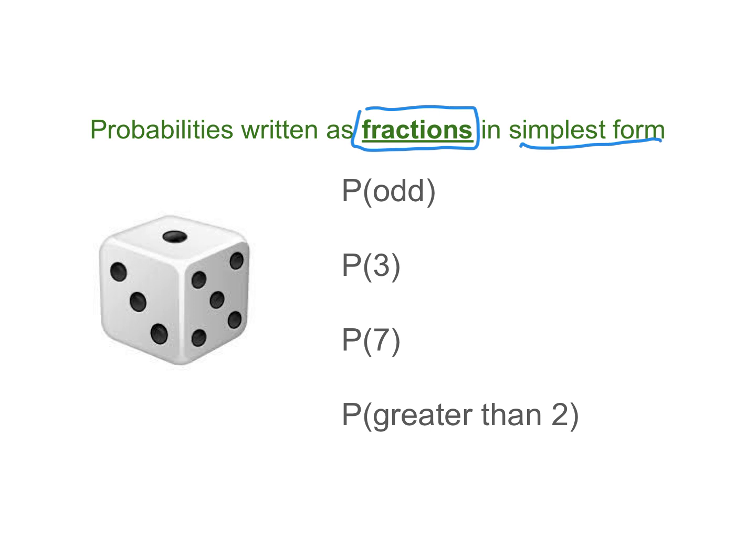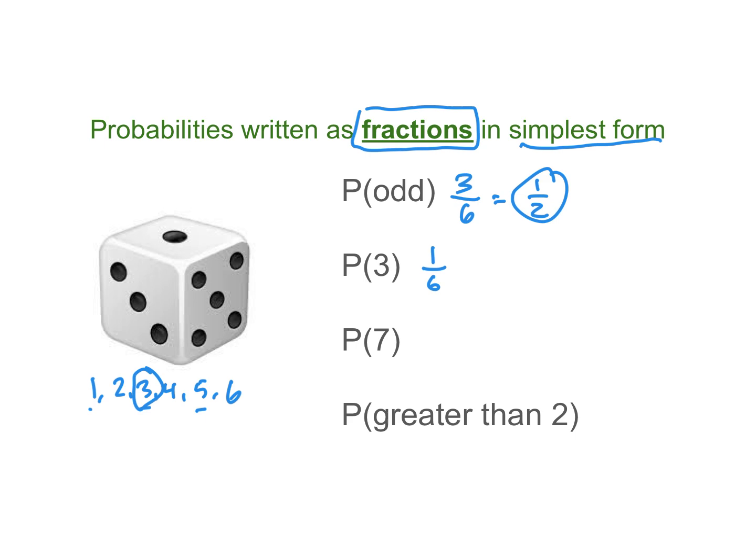So if I'm looking at odd, well, my sample space would be 1, 2, 3, 4, 5, and 6. And we've got to be careful because sample space doesn't necessarily mean that everything has an equal chance of happening. But in this case, every single thing has an equal chance of happening. So the chance of odd would be a 1, a 3, or a 5. That's 3 out of 6. And in simplest form, that's 1/2. Okay, if I want to know what's the probability of just getting the 3, well, that's 1 choice out of 6 choices, and that's in simplest form.